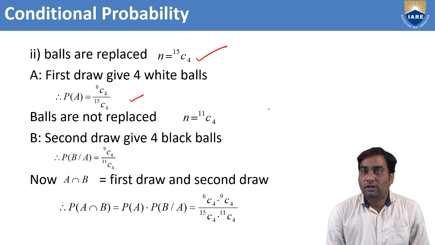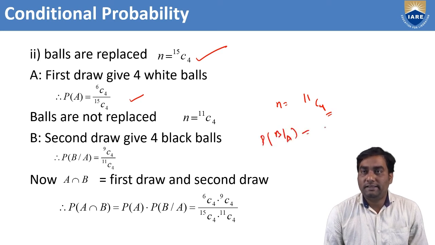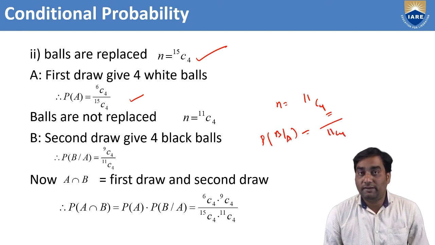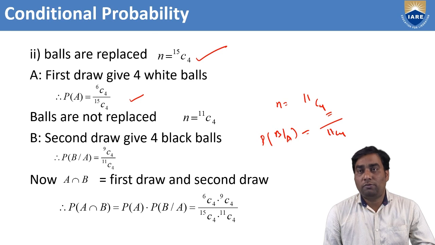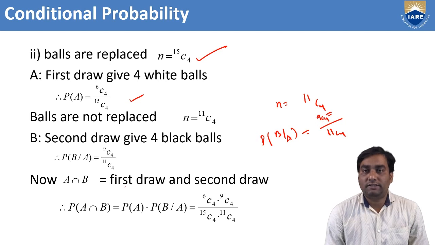Out of 15, 4 balls are gone, so the remaining balls are only 11. From 11, we can choose 4 balls, in 11C4 ways. So P of B by A, where A is already completed, has denominator 11C4 because the leftover balls are 11 only. In the first draw, four white balls are drawn, so 9C4 by 11C4. Like that, for A intersection B, you find the first draw and second draw, and we'll get the answer.